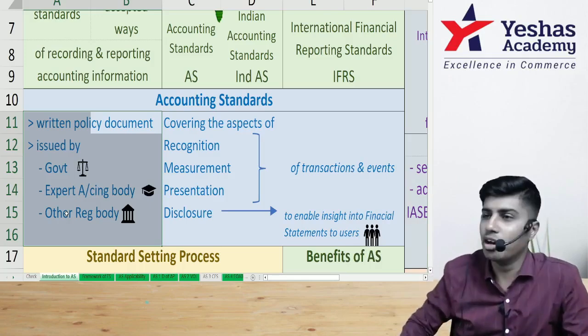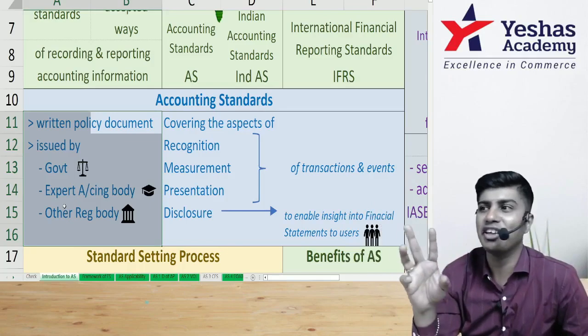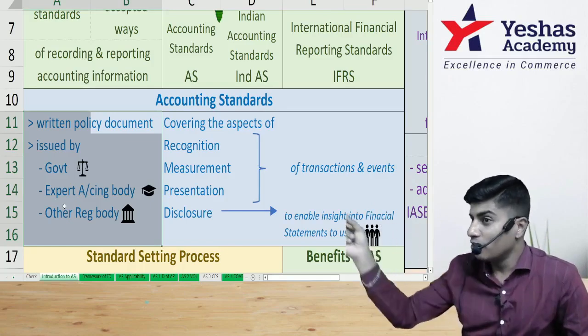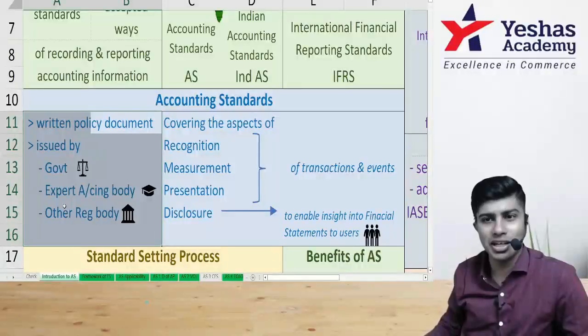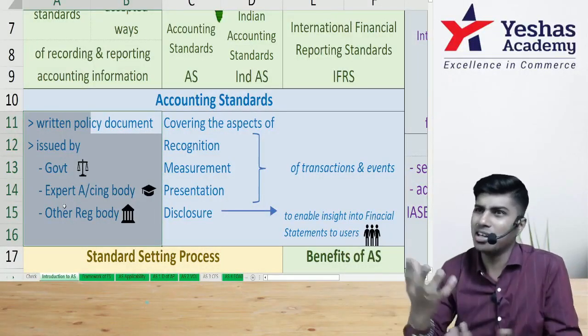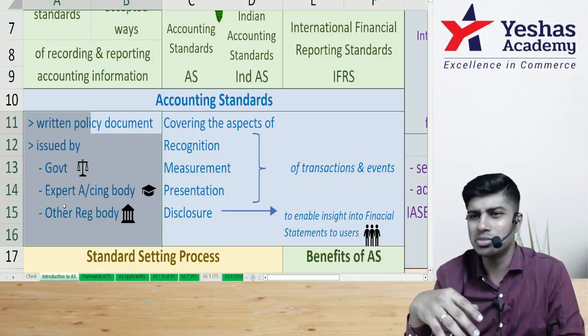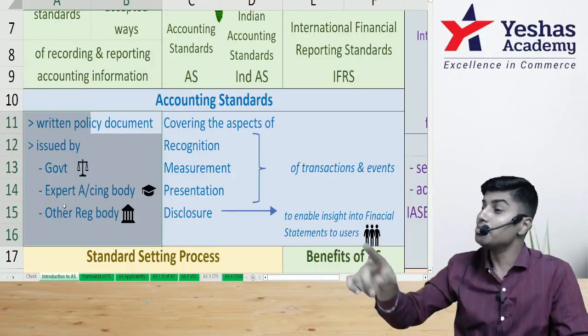Yeah. So government. Where were we? When we talk about government, we're talking about MCA, the Ministry of Corporate Affairs. We saw now on the MCA website there are accounting standards. So MCA is empowered to issue accounting standards, and it can issue them in its own capacity. But MCA has enough things to do, so MCA will delegate the work to another body. MCA has set up a new body.